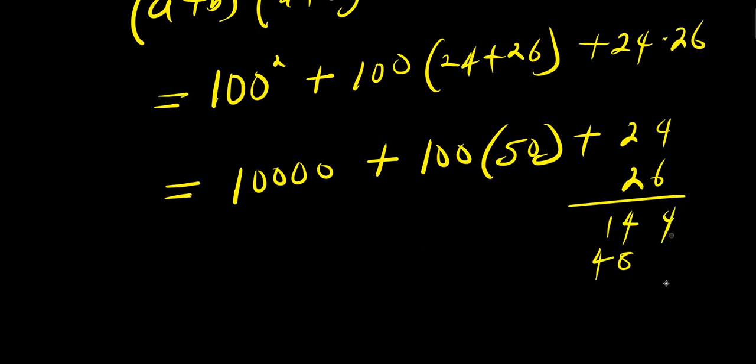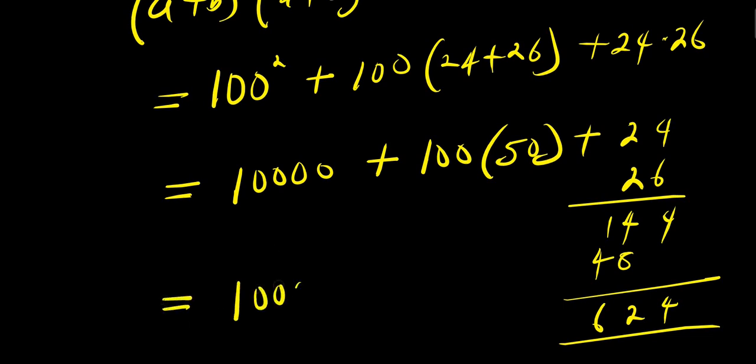Now, what we are going to do is to add. So we simply have 10,000 plus 5,000 plus 624.